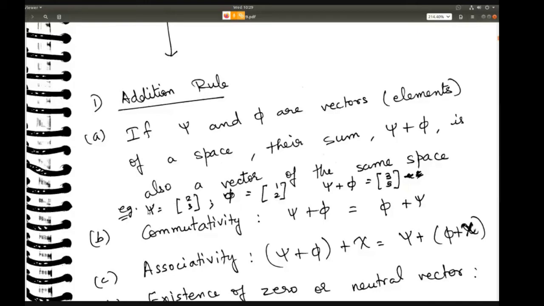Because this is 2 cross 1, this is also 2 cross 1, but the transpose will be 1 cross 2. The order of the transpose will be 1 cross 2. So 1 cross 2 and 2 cross 1 you can multiply, and finally the result that you will get will be 1 cross 1, right? In general, that is what I mean when I say this.